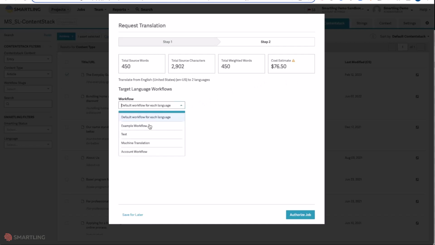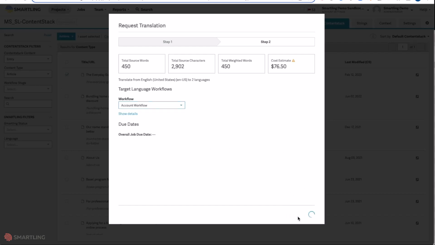You have the ability to change the relevant workflows to either leverage full human professional translations, machine translations, or machine translation with a post-edit. You may also want to include review steps within those translation workflows. All of these can be set, and as those workflows are selected, cost estimates will be automatically recalculated in real time based on the relevant workflows. Once selected, you can simply authorize.